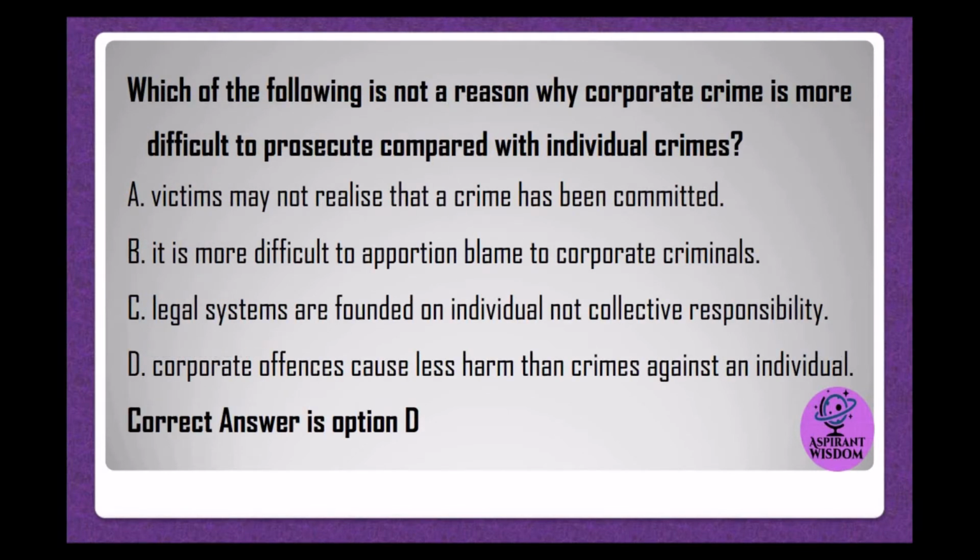Which of the following is not a reason why corporate crime is more difficult to prosecute compared with individual crimes? A. Victims may not realize that a crime has been committed. B. It is more difficult to apportion blame to corporate criminals. C. Legal systems are founded on individual not collective responsibility. D. Corporate offenses cause less harm than crimes against an individual. Correct answer is option D.